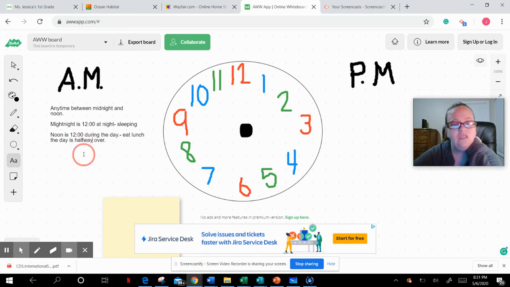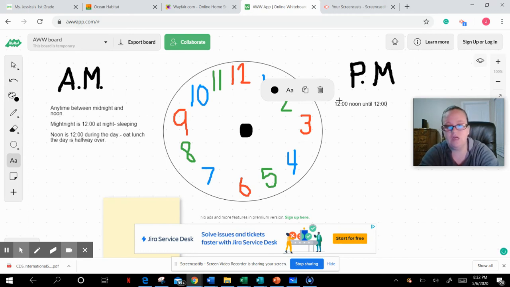Okay, so when is PM? So PM is going to be any time from 12 o'clock noon until 12 o'clock at midnight. That is like in the afternoon when we would go to fitness.